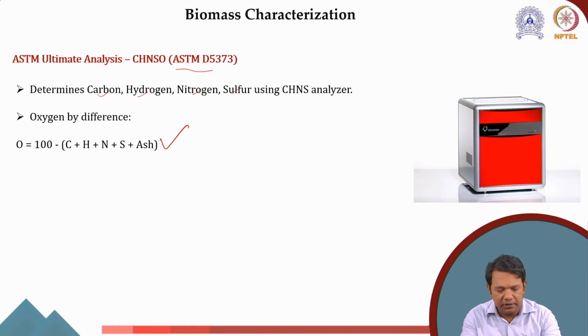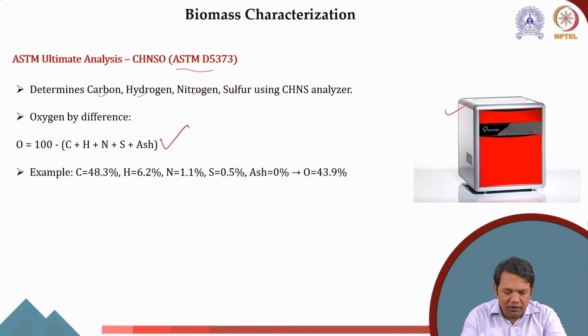Now this is a typical instrument, the elemental CHNS analyzer. Similarly, there are several companies that make them. The principle is different; it is based on combustion and the heating values. But the best part is once we know the elemental composition. For example, here you see one biomass has been tested which has 48% carbon, 6.2% hydrogen, 1.1% nitrogen, 0.5% sulfur, and 0% ash.